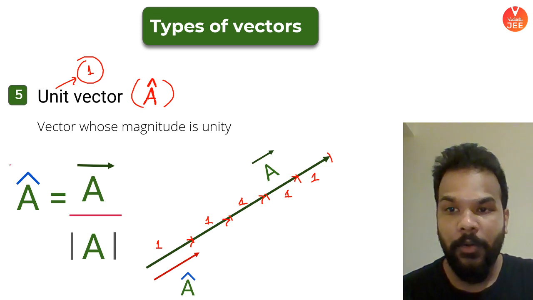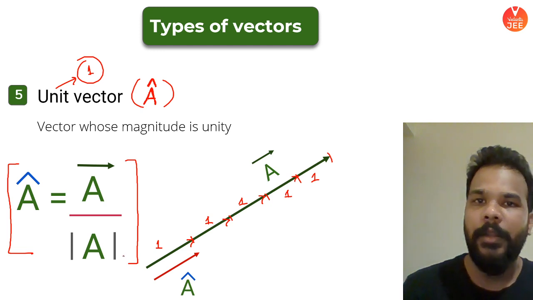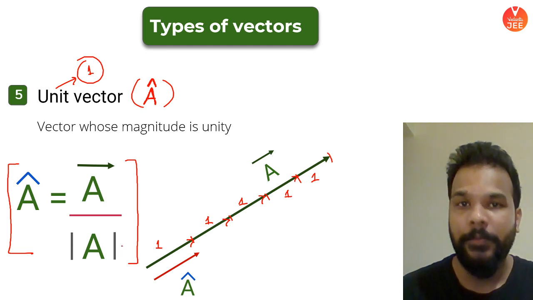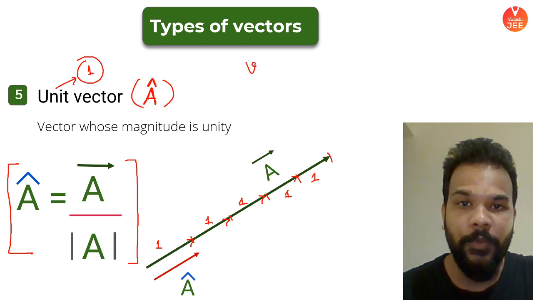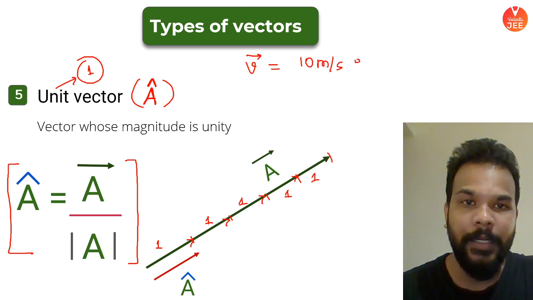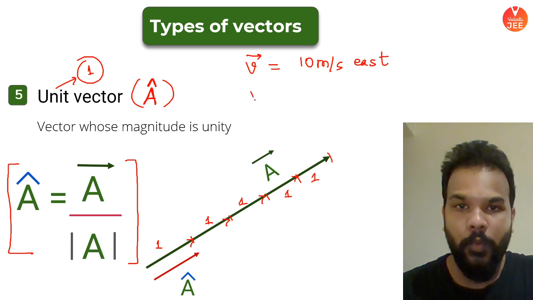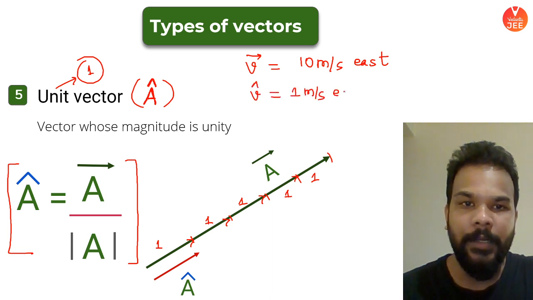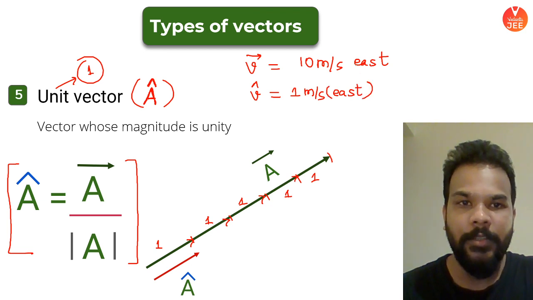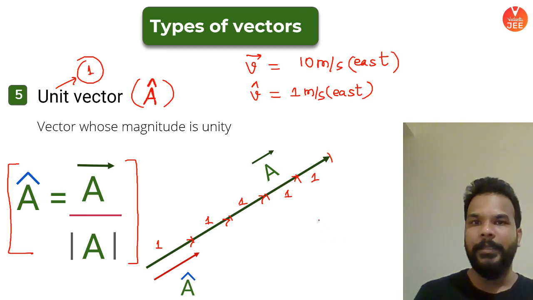So how do I find the unit vector along the direction of vector A? Very simple. Divide the vector by its own magnitude. For example, say there is a velocity of 10 meter per second in the east direction. What is the unit vector of this velocity? It is 1 meter per second in the east direction. Are you getting it, guys?